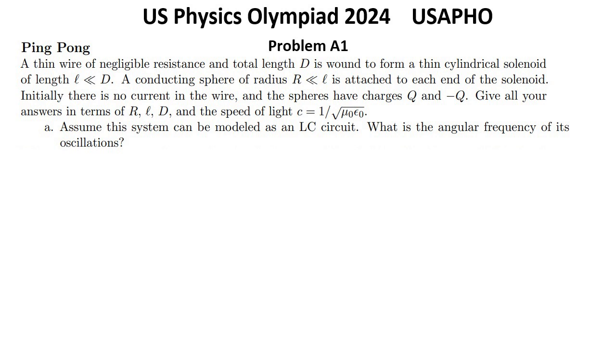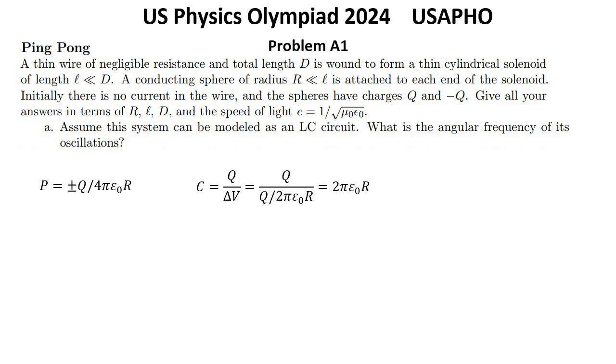Question A. Assume this system can be modeled as an L-C circuit. What is the angular frequency of its oscillations? Solution for question A. Since the potential on the spheres is approximately equal plus minus q over 4 pi epsilon 0 r, the capacitance of this system is C equal q over delta V, where delta V equal q over 2 pi epsilon 0 r, so capacitance approximately equal 2 pi epsilon 0 r.